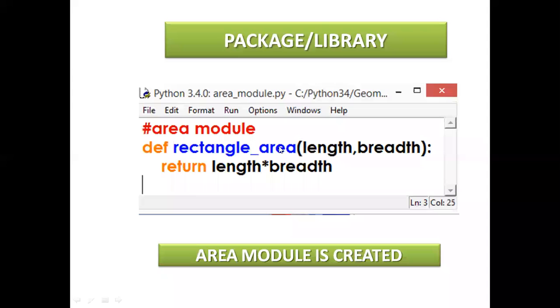Now you have to create your module here. def is a keyword here. rectangle_area is a user defined name; any name you can define here. After this, a beginning bracket and an ending bracket. In between, you can declare variables, length, width, so here a, b. Any variables you can define here. These are called parameters. Arguments are stored in these. This is called a function definition.